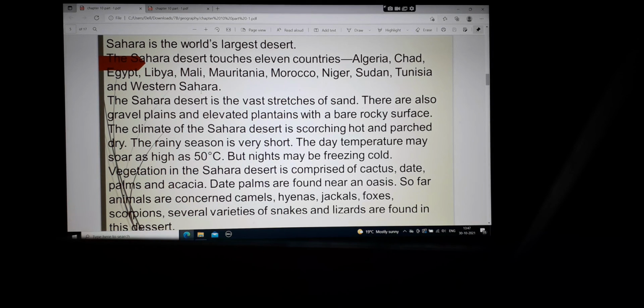Vegetation in the Sahara Desert consists of cactus, dates, palm, and acacia. So this is the flora of the Sahara Desert, while date palms are found near an oasis.